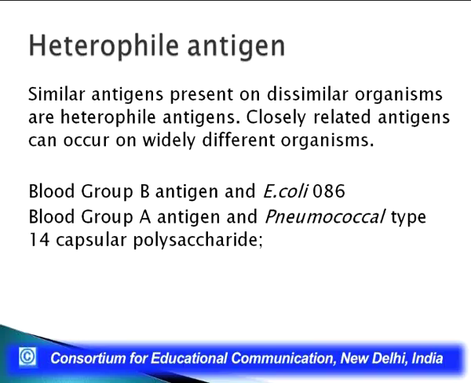Although one is present in a prokaryote, E. coli, and the other is present on human RBC, totally different organisms, they are so similar that you can have a cross reaction between them. Such antigens are called heterophile antigens. Another example is blood group A antigen and the pneumococcal type 14 capsular polysaccharide, they are also very similar to each other and hence called heterophile antigens.